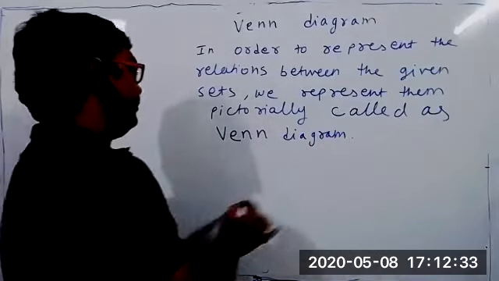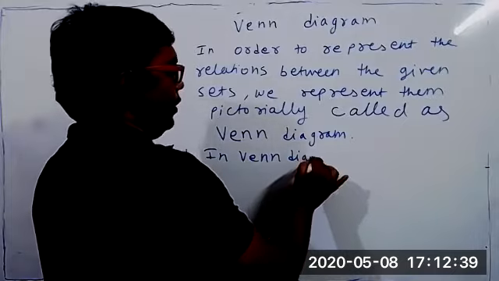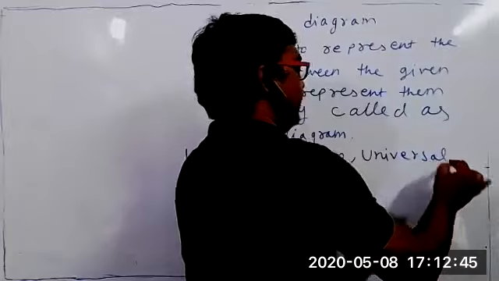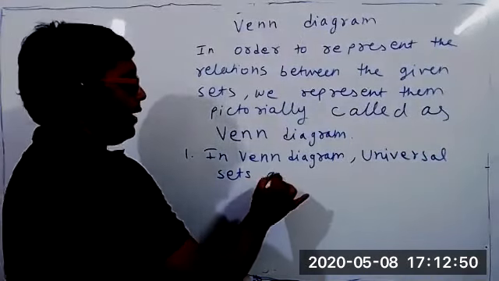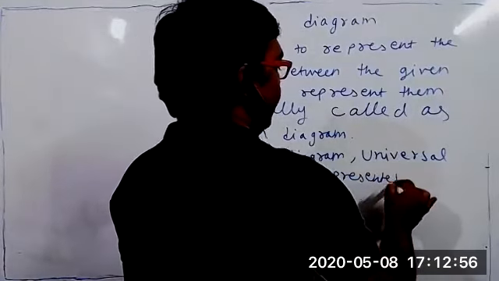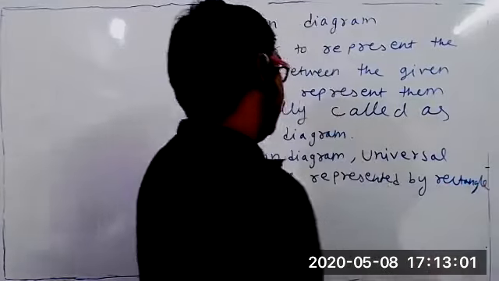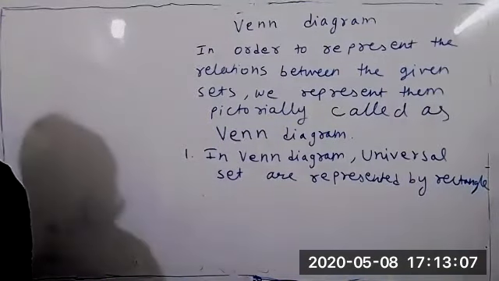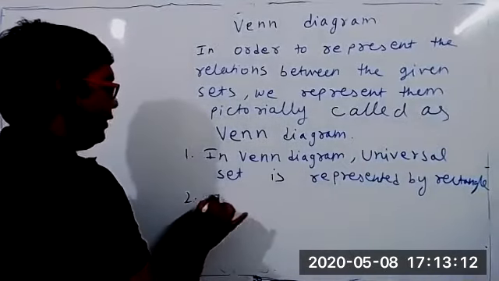In Venn diagram, the universal set is represented by a rectangle.